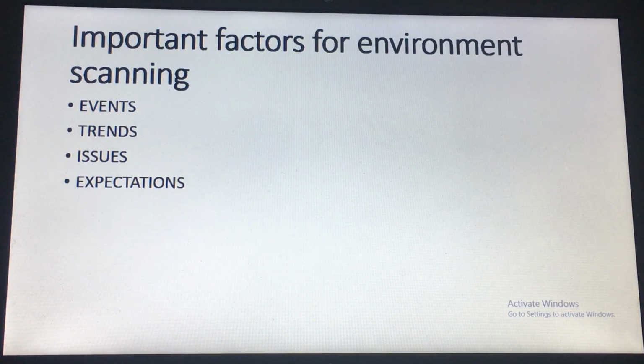So by observing trends, an organization can identify any change in the strength or frequency of the event that suggests a change in the respective area. Then next came the issues. In the wake of an event or trend, some concern can arise. These are issues. Organizations try to identify emerging issues so that they can take corrective measures to nip them in the bud. Identifying emerging issues is a difficult task.